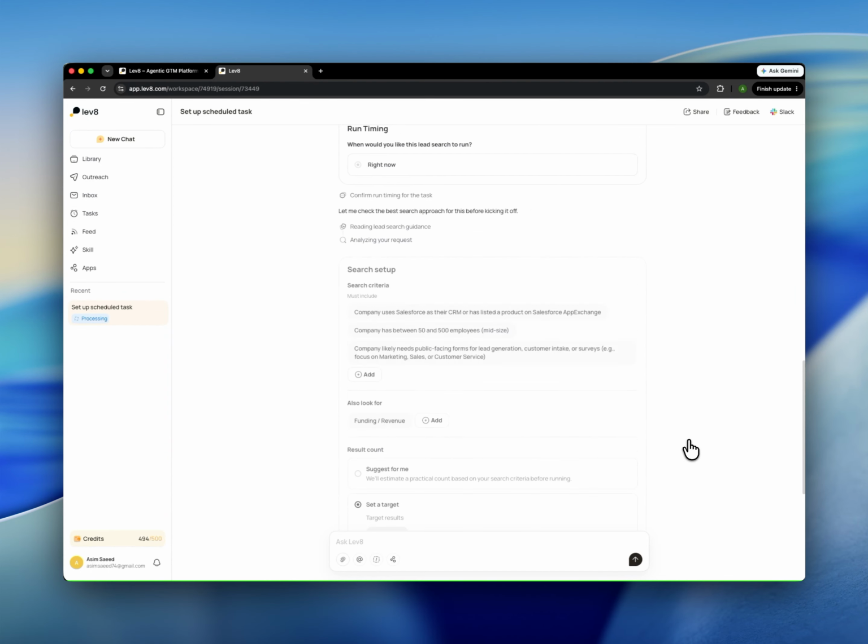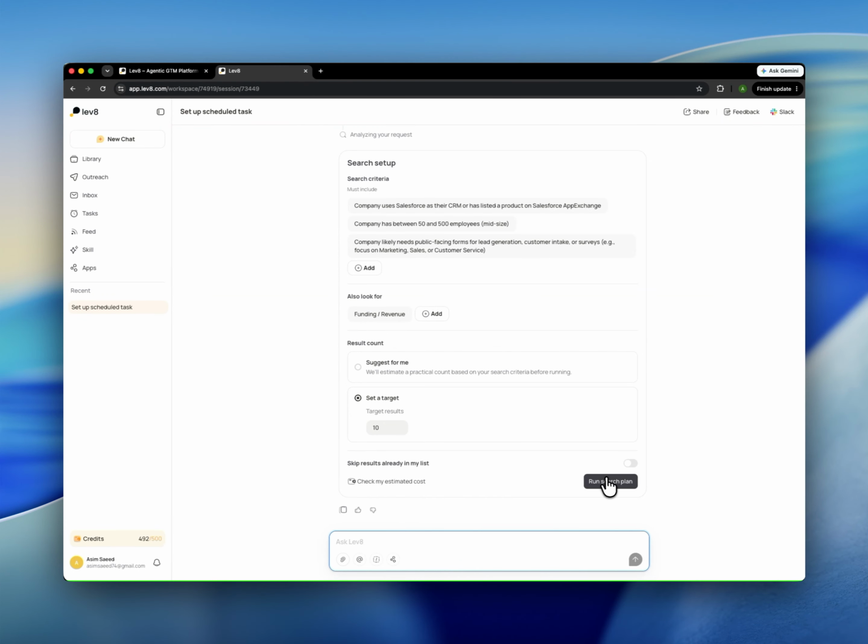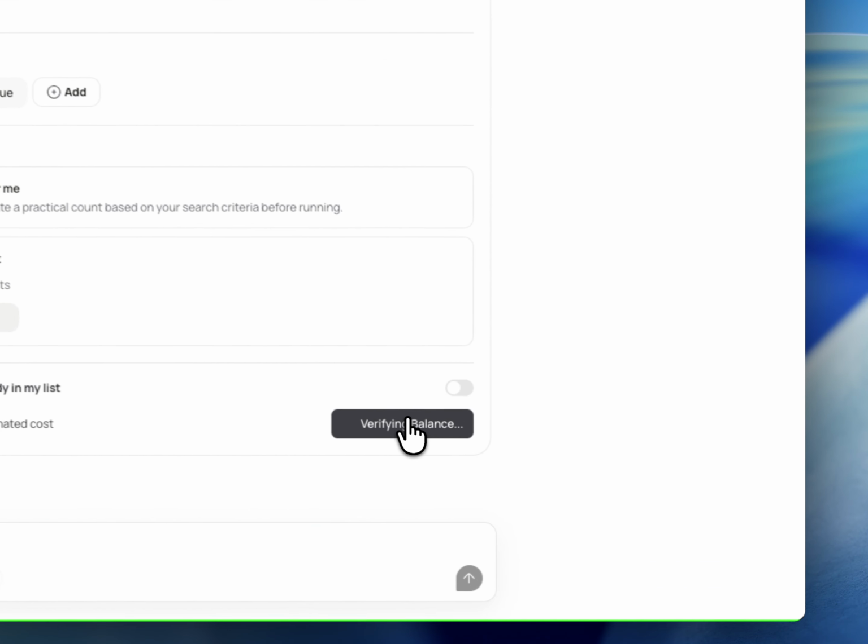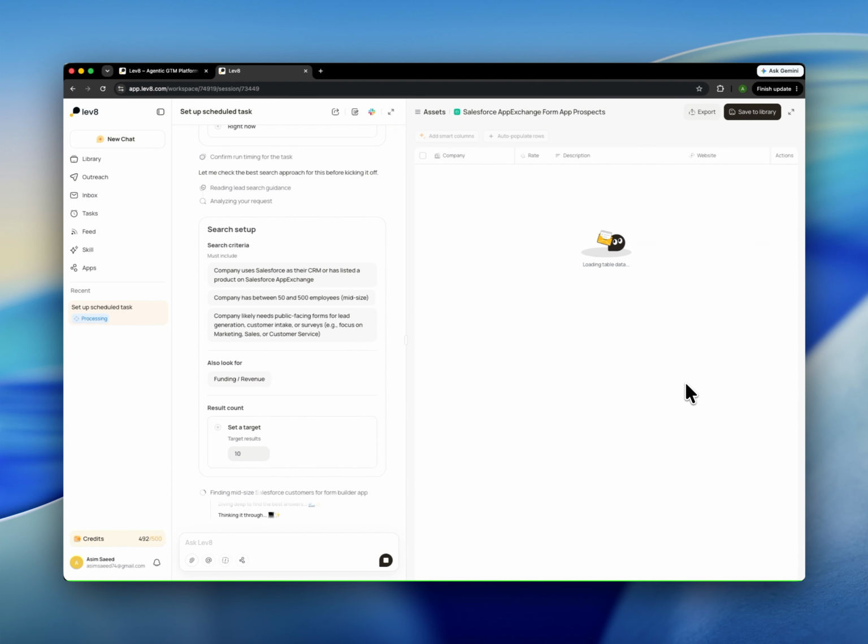Okay. So run search plan. Here we go. Looks like it's just looking up people, loading up the data table. I love this animation, it's cool.